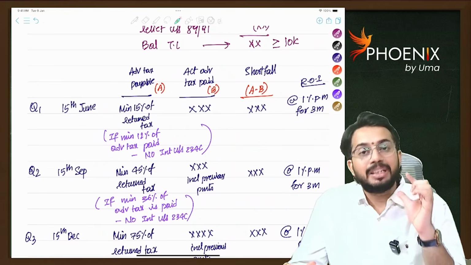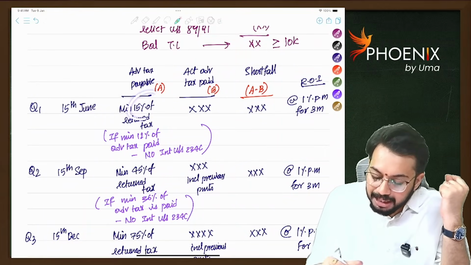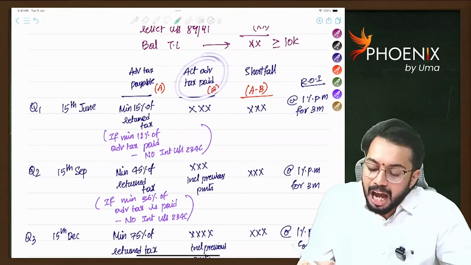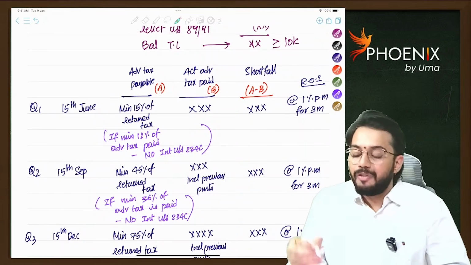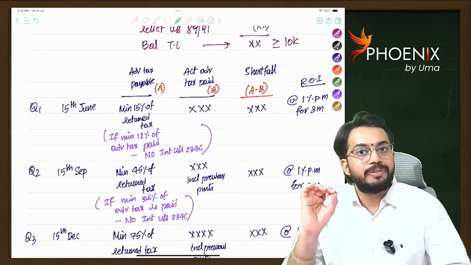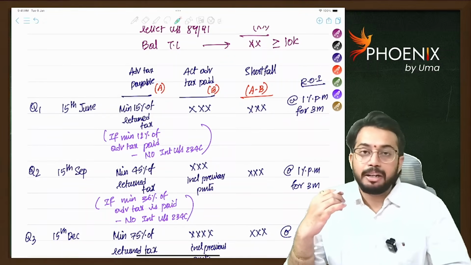On or before the first quarter, on or before 15th June, minimum 15% advance tax is required to be paid. So, 15% will be compared with actual advance tax paid. Whatever the difference is, that is the shortfall. On such shortfall, interest will be levied at the rate of 1% per month for 3 months. Are you able to understand?